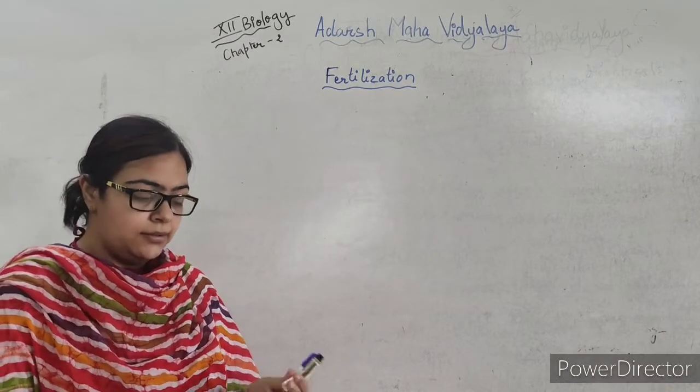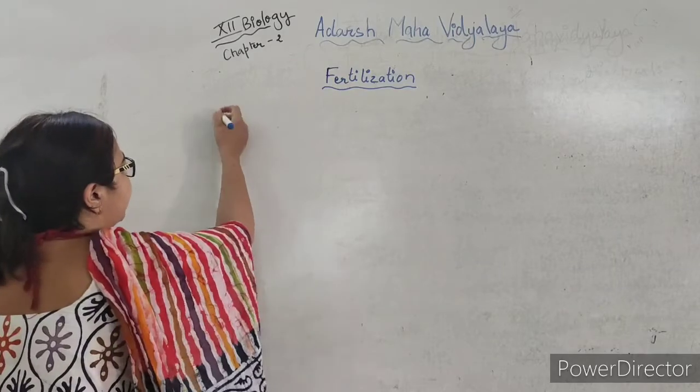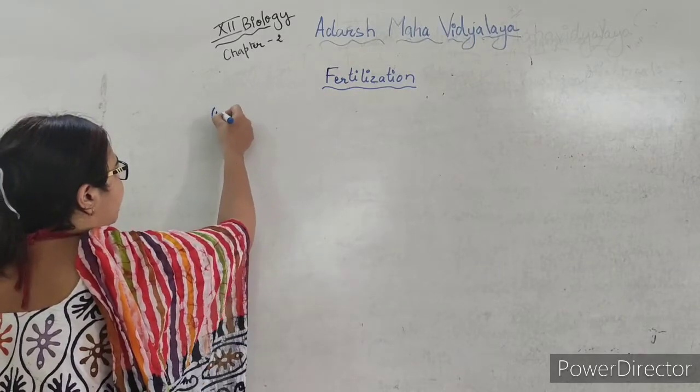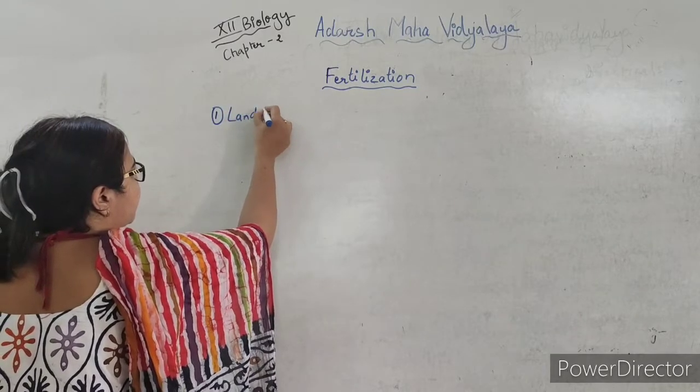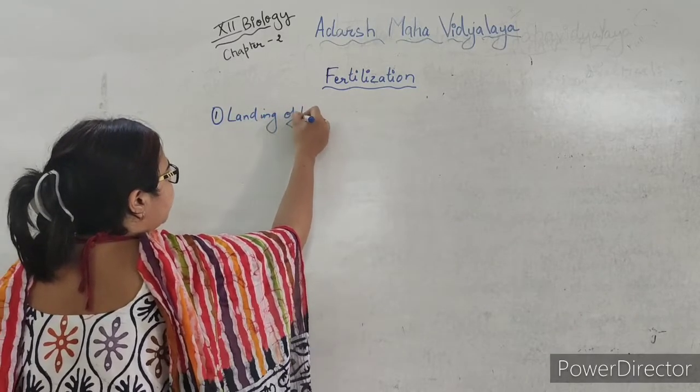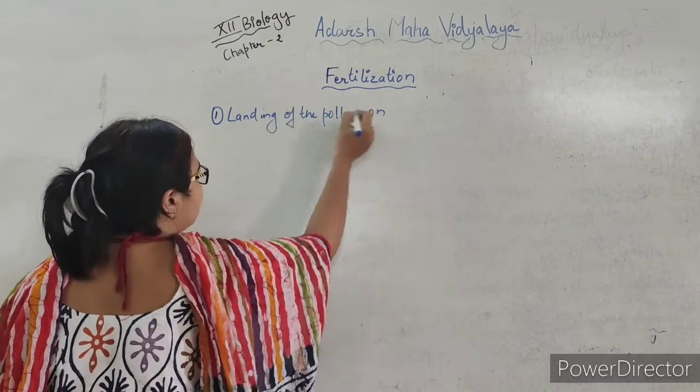So we'll start with the first step in fertilization in flowering plants, which will be the landing of the pollen on stigma.